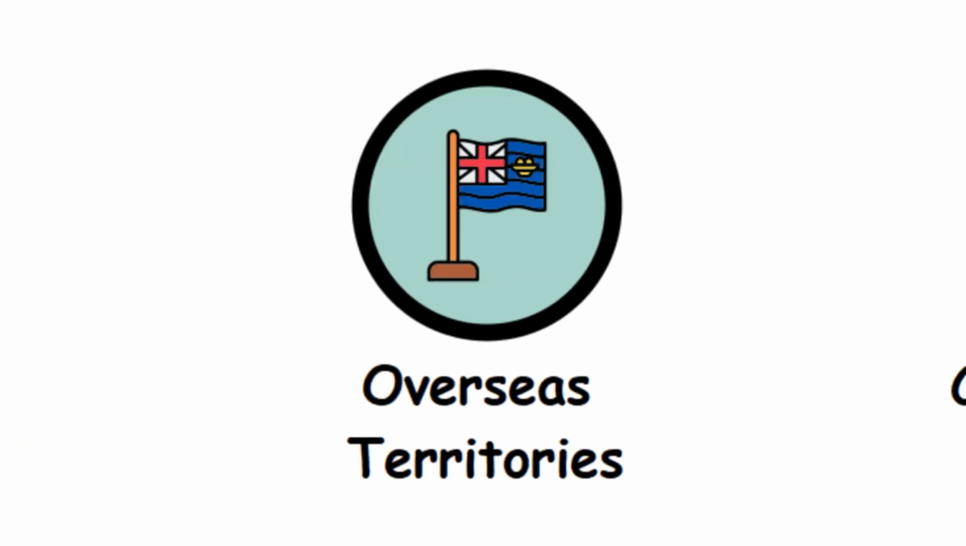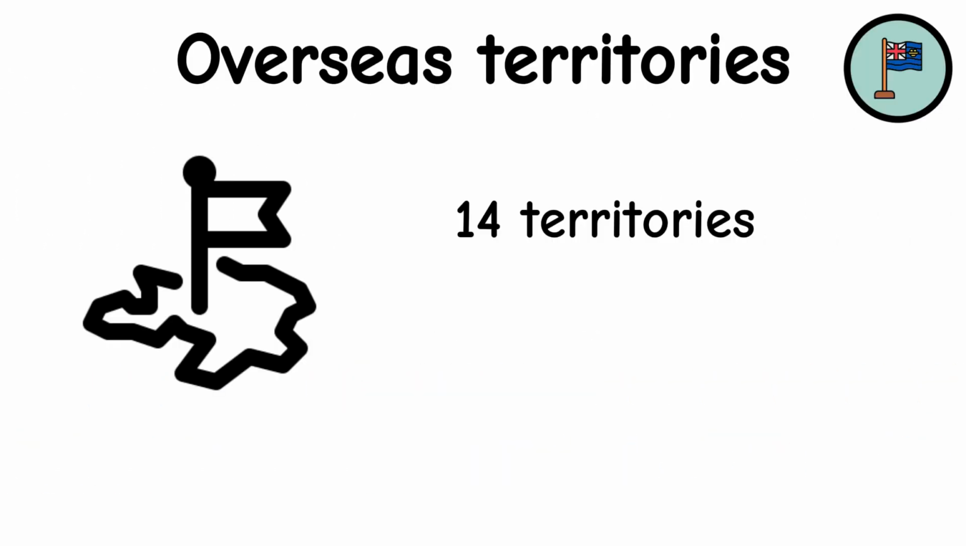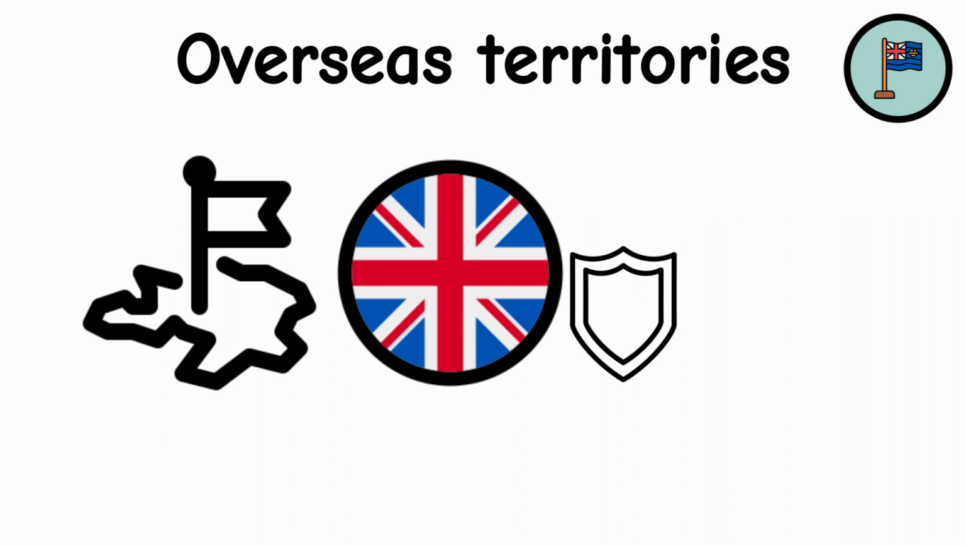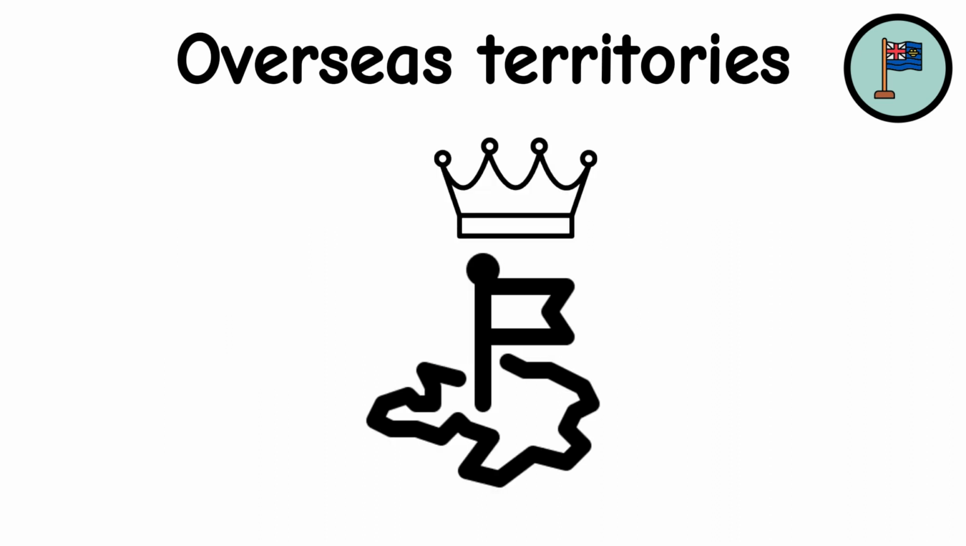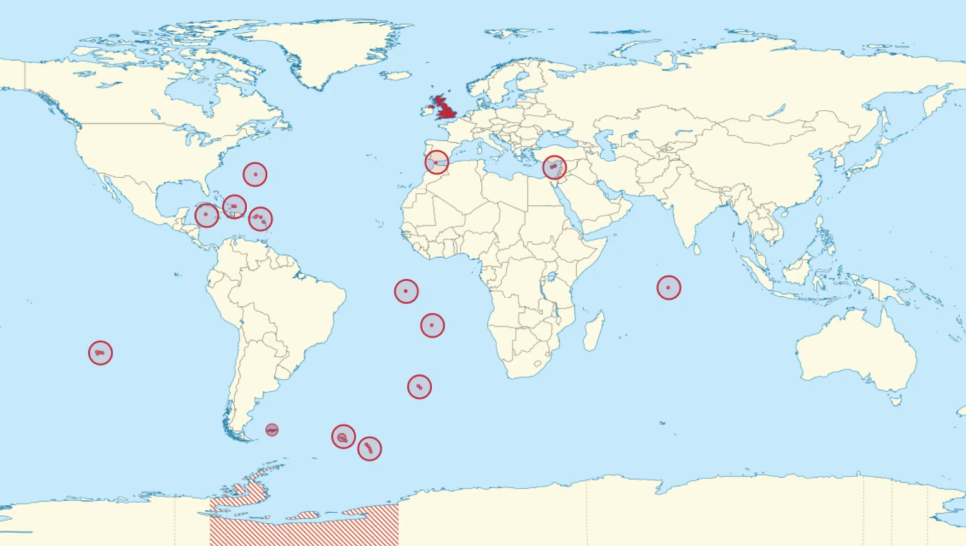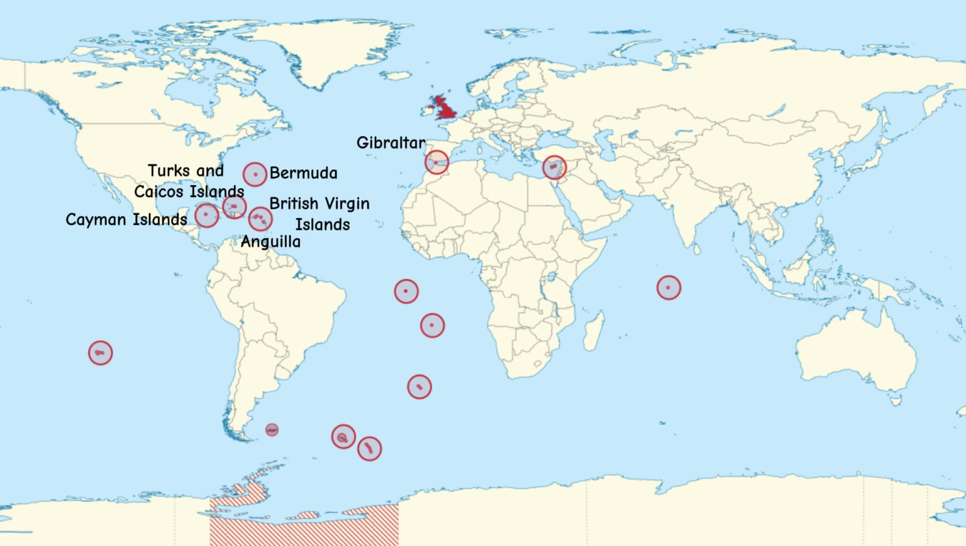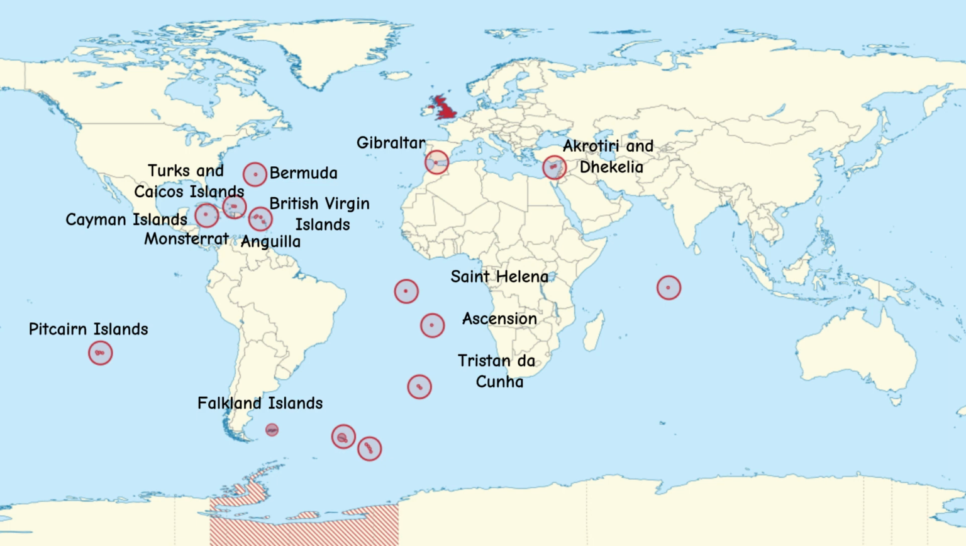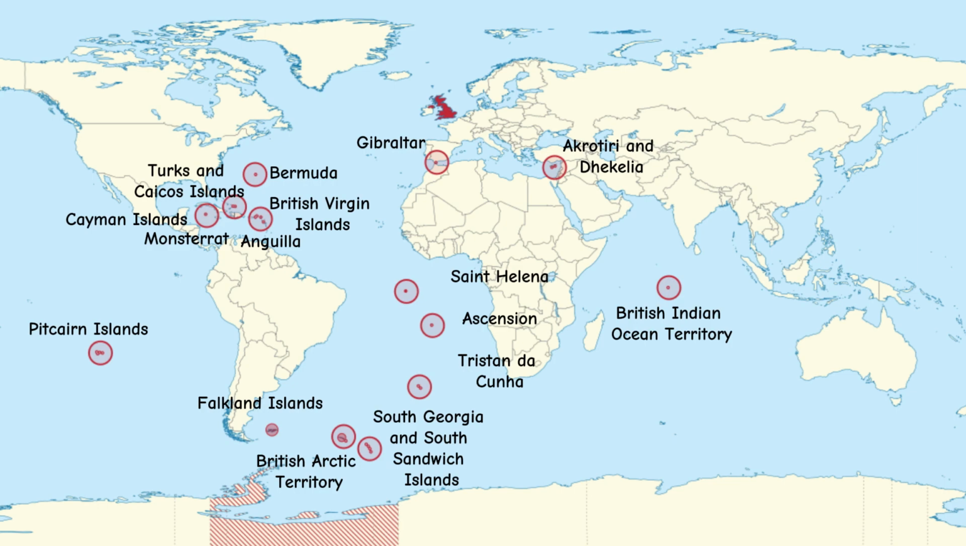Overseas territories. There are 14 overseas territories. The United Kingdom is responsible for their defense and internal security, and they all have the British monarch as their head of state. From most populous to least populous, they are the Cayman Islands, Bermuda, Turks and Caicos Islands, Gibraltar, the British Virgin Islands, Anguilla, Akrotiri and Dhekelia, St. Helena, Ascension and Tristan da Cunha, Montserrat, Falkland Islands, the Pitcairn Islands, the British Antarctic Territory, the British Indian Ocean Territory, and the South Georgia and the South Sandwich Islands.